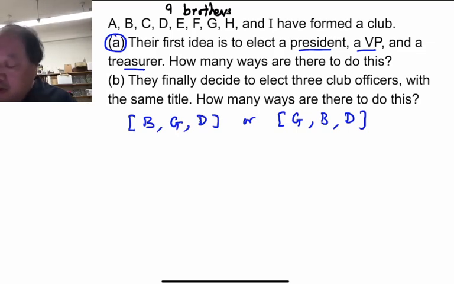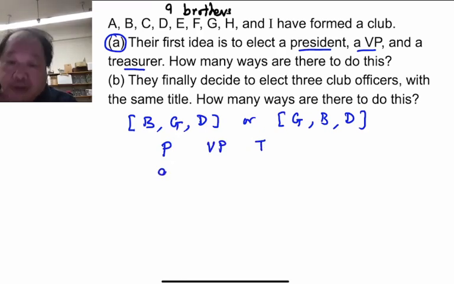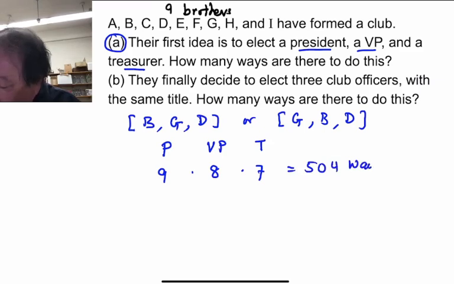Good. So we have to select a president, a vice president, and a treasurer. There are 9 brothers. Any of the 9 could be president. Now, once one is president, there are only 8 possible candidates for vice president. Once a vice president is selected, there's only 7 possibilities for a treasurer. 9 times 8 times 7 is 504 ways. So the answer for A is 504 ways.